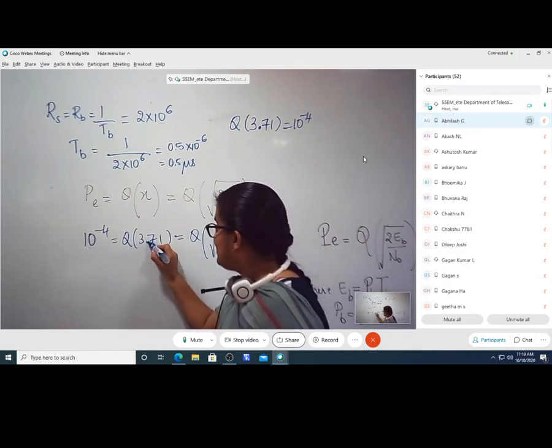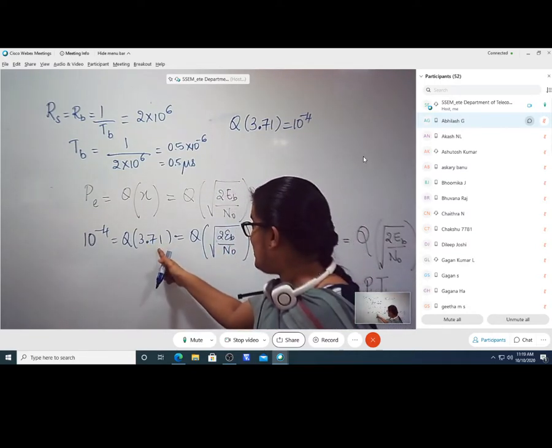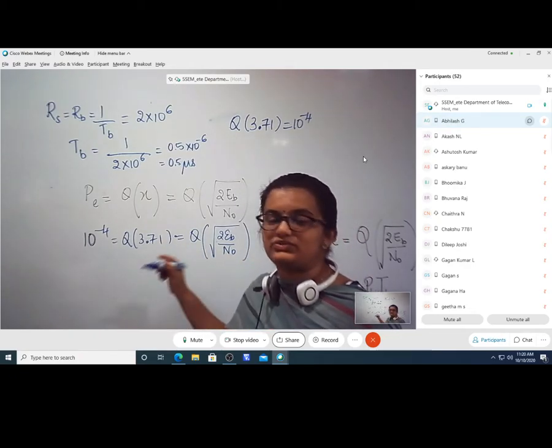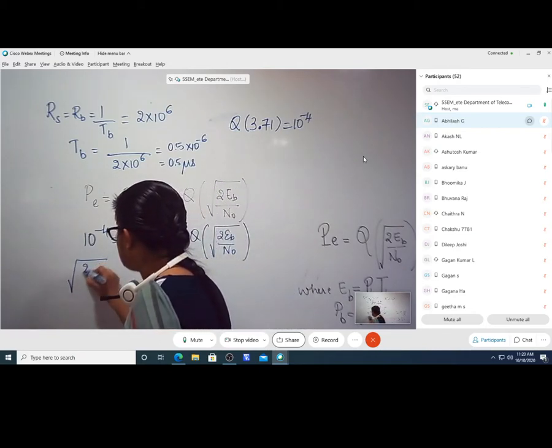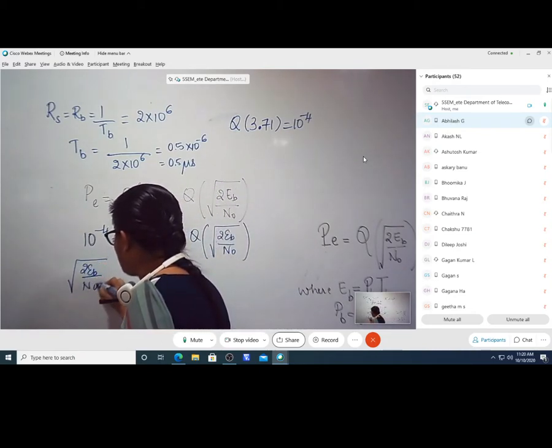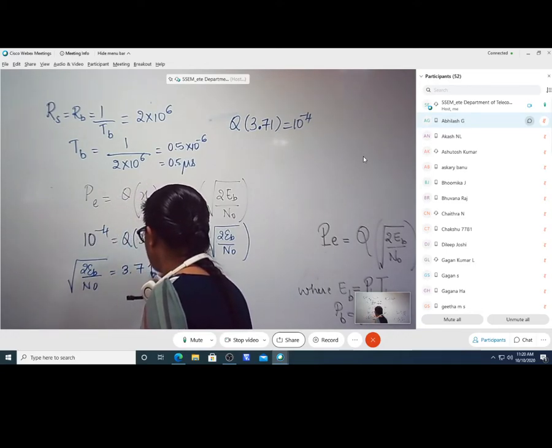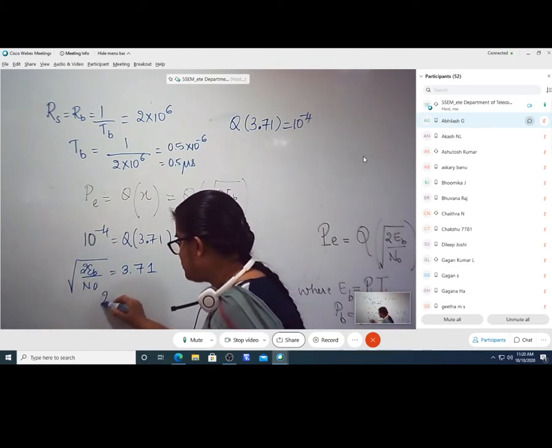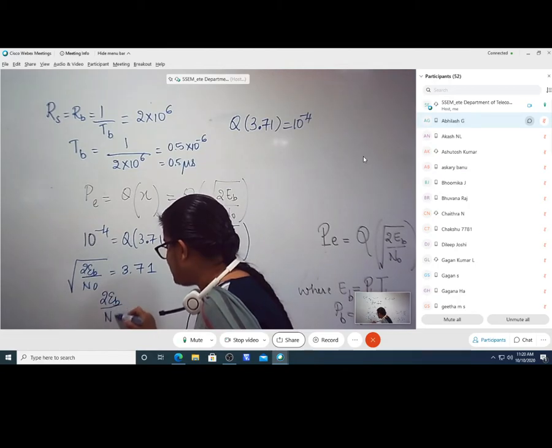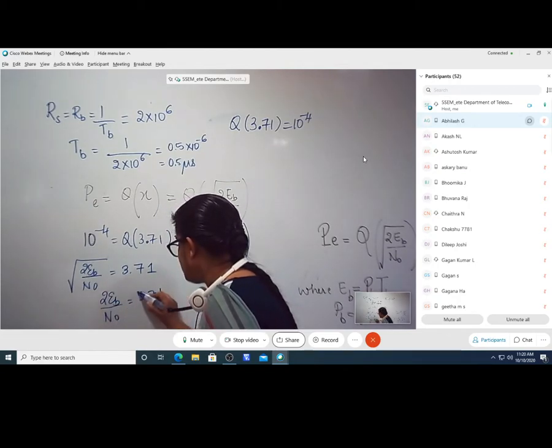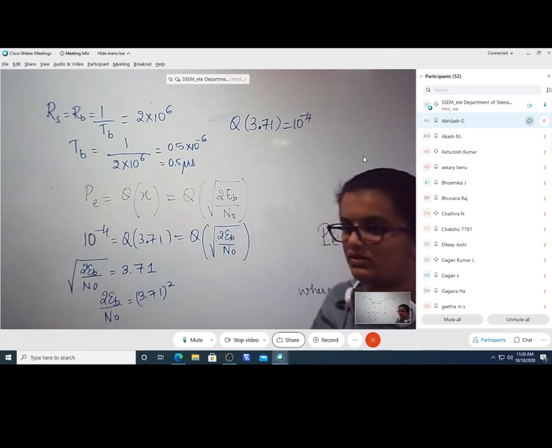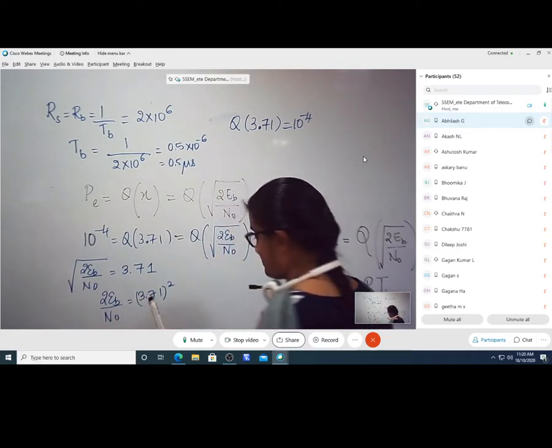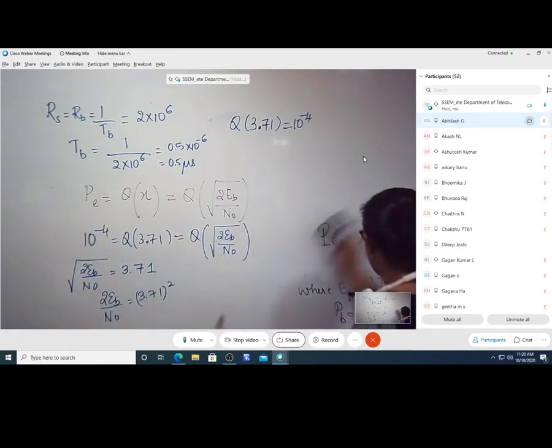Now, since these two are equal, I can equate the arguments within the parenthesis. That means under the root 2EB by N naught will take a value equal to 3.71. Comparing the two equations, then square on both the sides. You are going to get 2EB by N naught is equal to 3.71 whole square. What is this value? You tell me. What is 3.71 whole square?